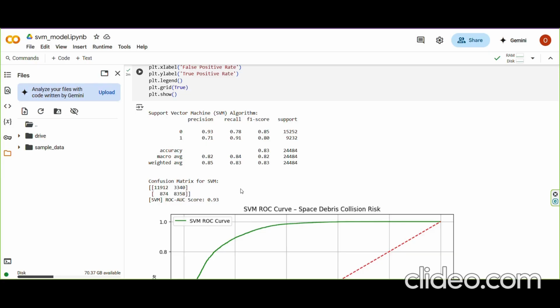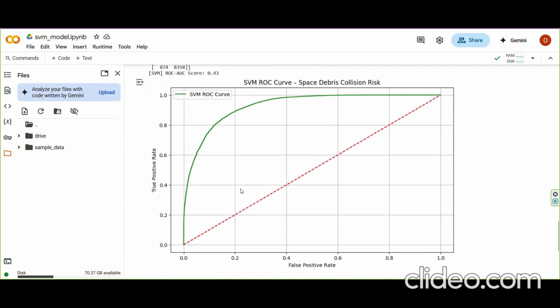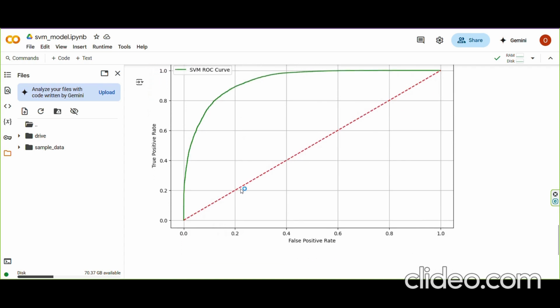The confusion matrix also confirmed the model's reliability in identifying risky collisions. In summary, the SVM model provided accurate, balanced predictions and demonstrated solid performance in classifying collision risk in space debris data.